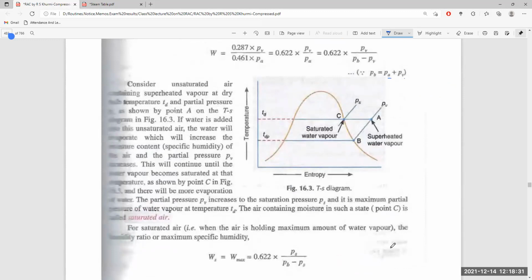For saturated air, the maximum humidity ratio, or maximum specific humidity, W_s, is equal to 0.622 PS divided by PB minus PS, where PS is the saturated vapor pressure.